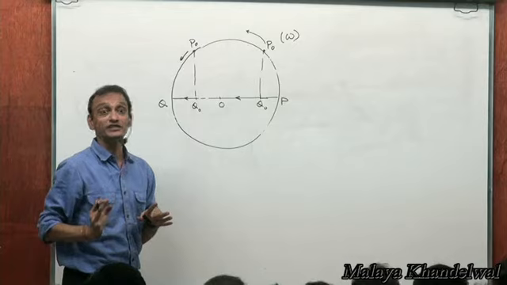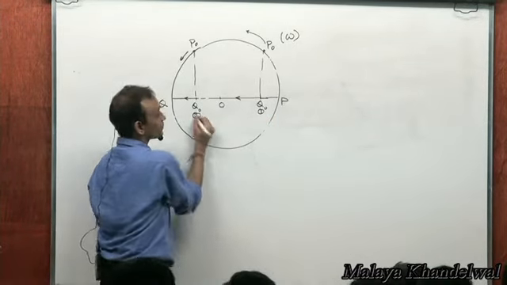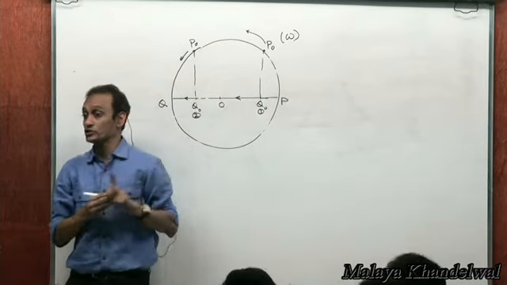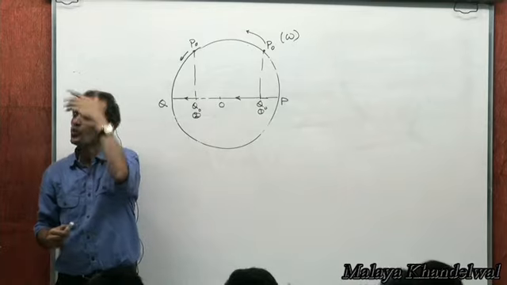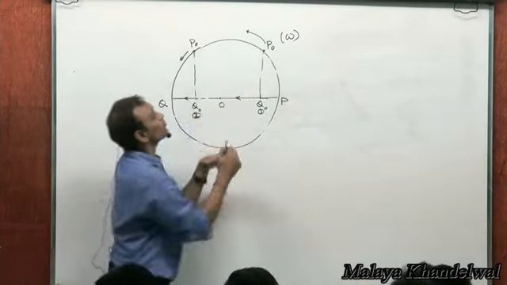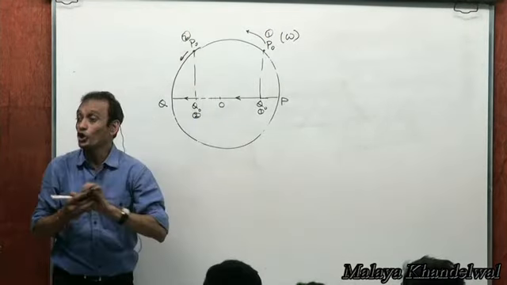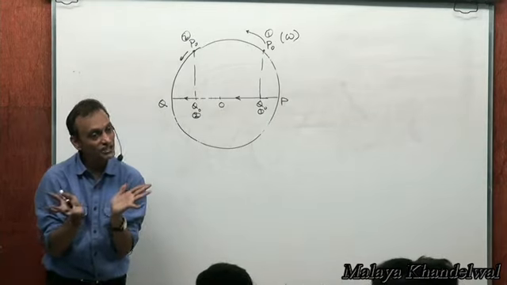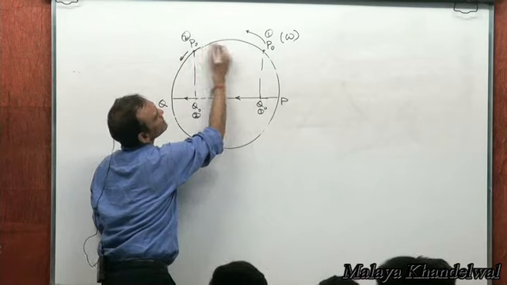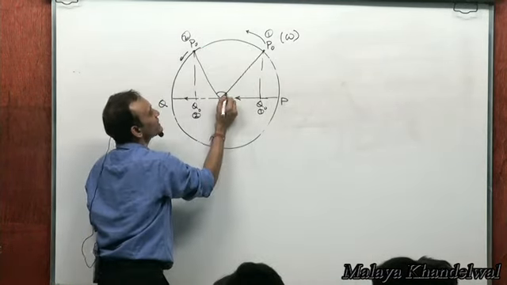Now, if I have to find the time taken by Q naught to go from, let's say, this position to this position, instead of dealing with Q naught, why not deal with P naught? That's the same as the time taken by P naught to go from, let's say, this position 1 to this position 2 at constant angular velocity omega. Yes or no? And realize that when P naught describes this arc, it subtends this angle theta at the center.